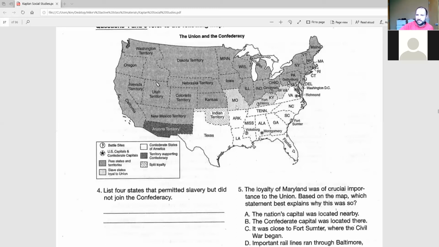So M-O stands for Missouri, K-Y stands for Kentucky, W-V is West Virginia, M-D is Maryland, and D-E is Delaware. So you could list 4 of those 5. This would only be tricky on a test if you didn't know what those abbreviations were, because it doesn't say to list the abbreviations, it says to list the states. So just a quick quiz on whether or not you know some of these abbreviations. All right, so let's keep moving on.